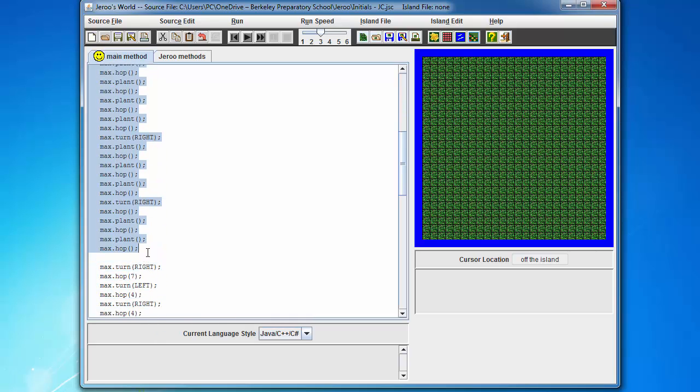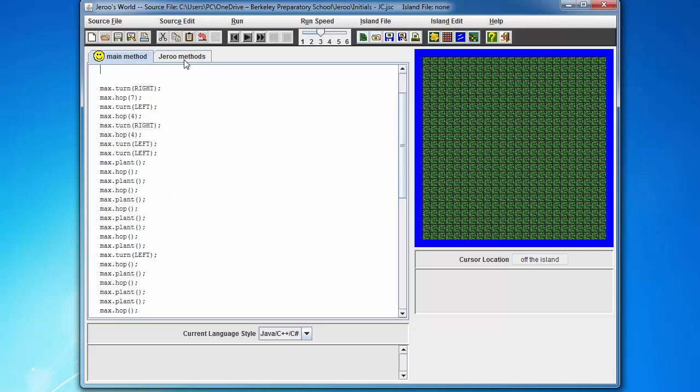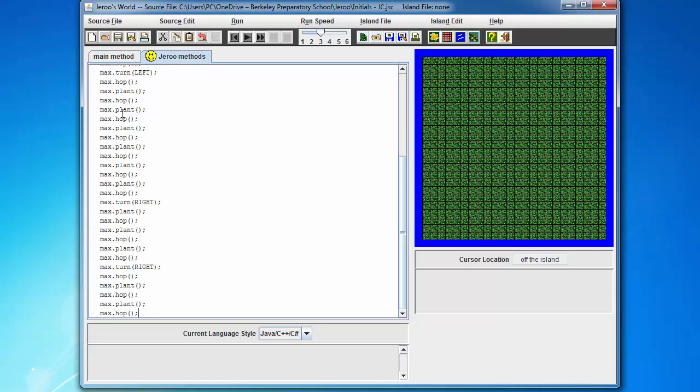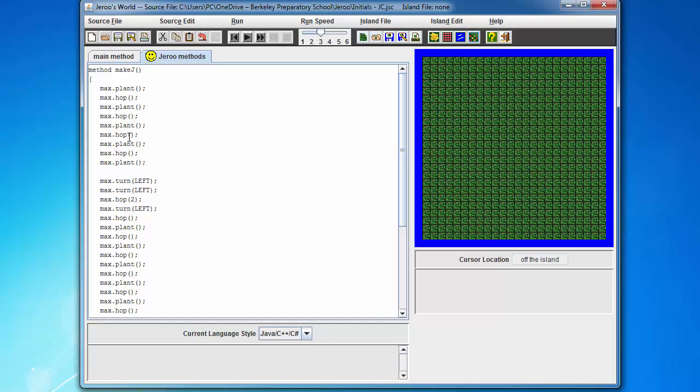This guy right here. So I'm going to copy, cut, and paste. Now, whenever you're making a Jeroo method, you have to remove the object. All you want is the action. Remember, max dot is our object. So I want to delete all of these max dots, because in a Jeroo method, we do not want an object name.